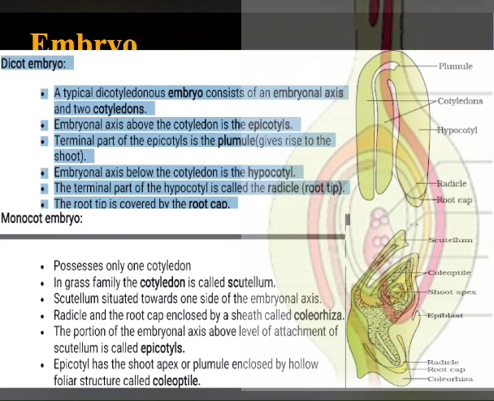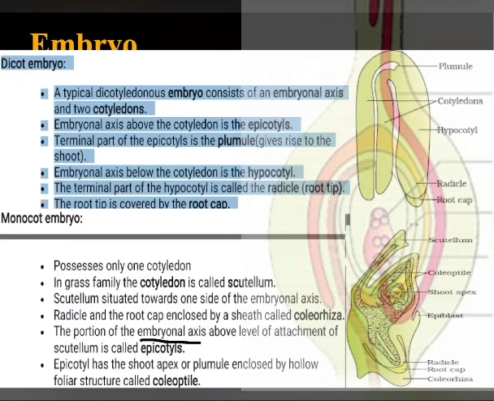Monocot embryo consists of only one cotyledon. In the grass family, the cotyledon is also called scutellum. Scutellum is situated towards one side of the embryonal axis. The radicle and the root cap are enclosed by a sheath, and that sheath is called coleorhiza.